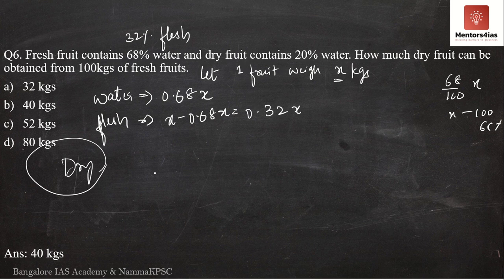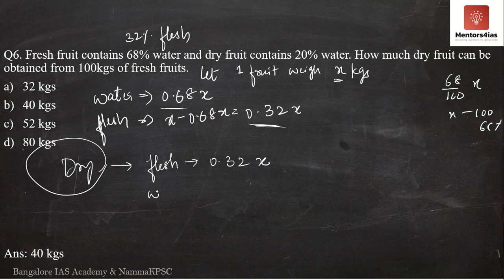Now out of the total weight after the drying process, 20% is water. Now the total weight is not x kgs. It has reduced. But even though the weight of the water changes, the weight of the flesh of the fruit is not going to change. So even after the drying process, what is the weight of the flesh of the fruit? That will still remain the same, and it is nothing but 0.32x. So this is the weight of the flesh.